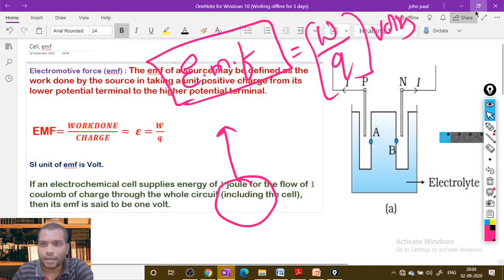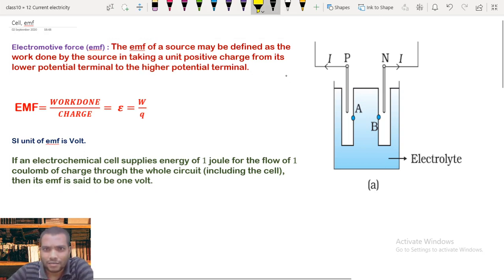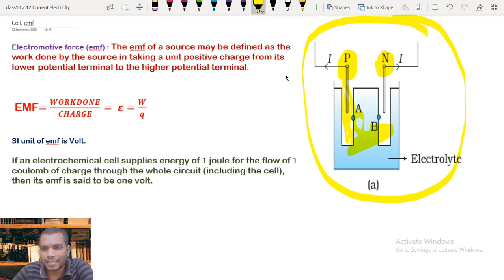So we can define electromotive force as a standard definition. The EMF of a source may be defined as the work done by the source in taking a unit positive charge from its lower potential terminal to its higher potential terminal. Suppose this is a cell, a Daniell cell or Leclanché cell. Let me take this as a Daniell cell. It has two electrodes. This is the positive electrode and this is the negative electrode, and the whole setup is kept in an electrolyte.